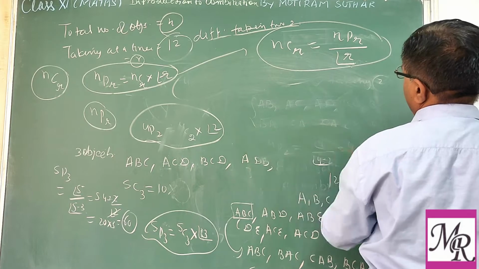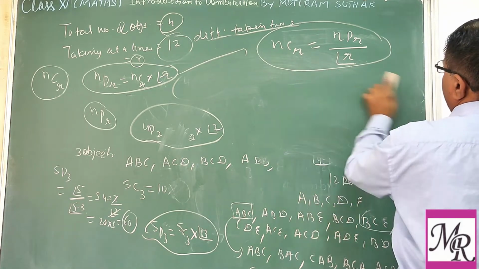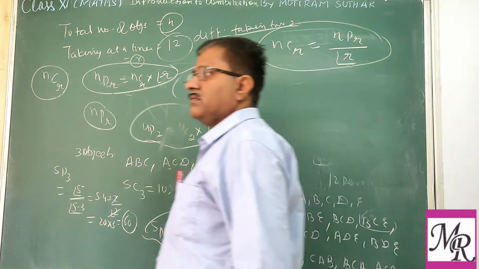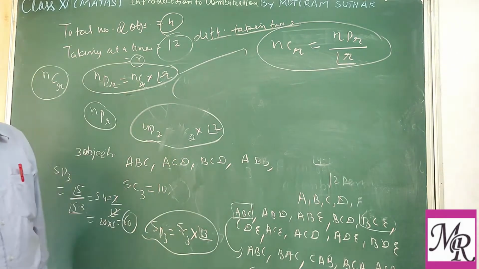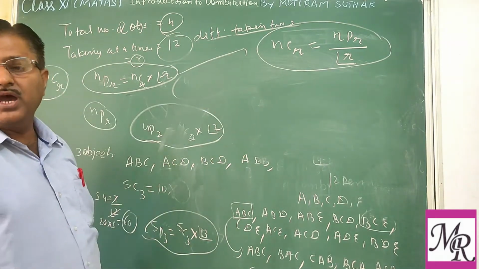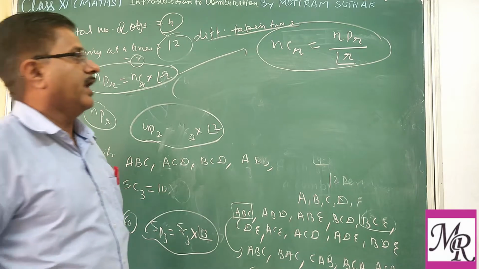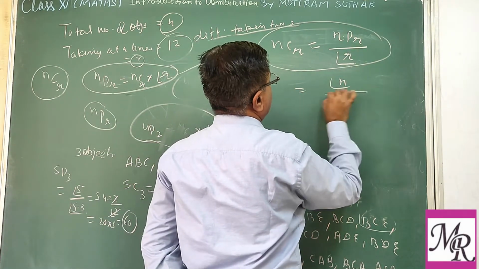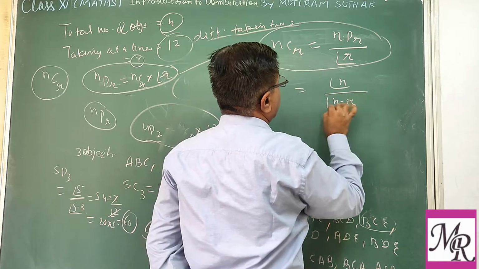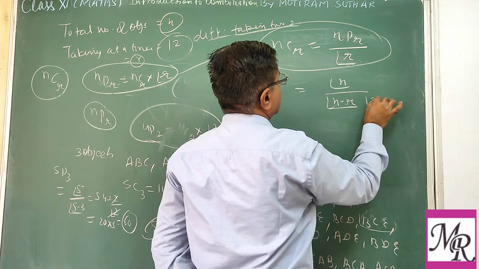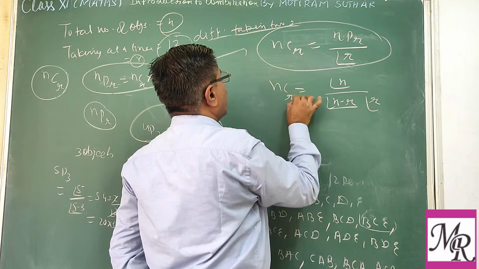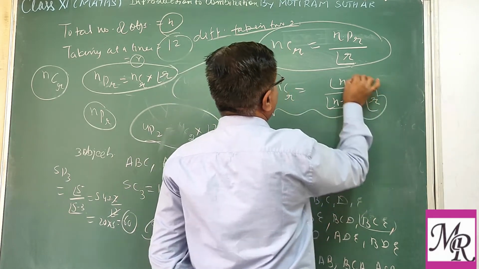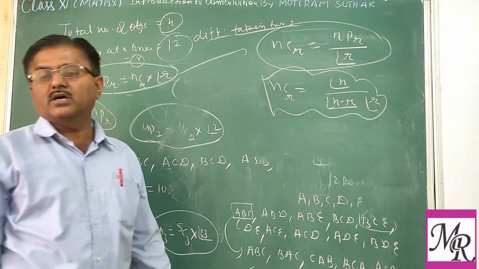So the combination of the selection of the objects is equal to NPR upon factorial R. And you know the formula of NPR, factorial N upon factorial N minus R, and upon factorial R. So this is the formula for combination.